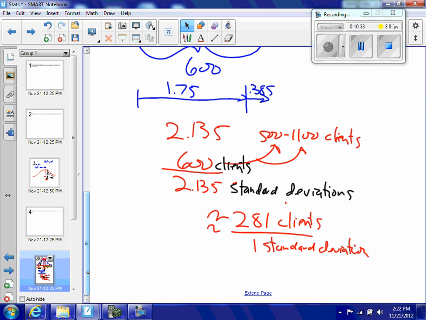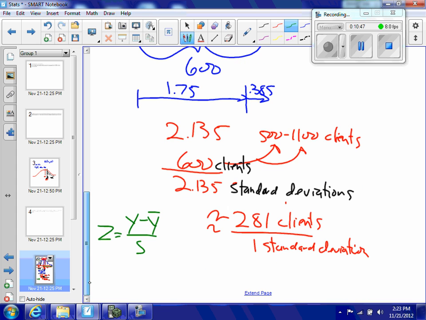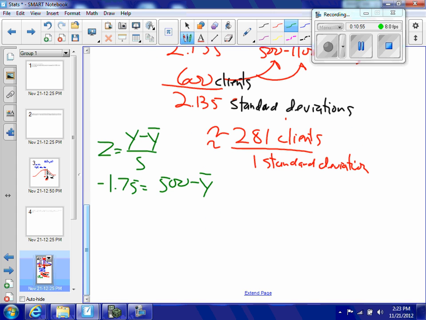I'm going to use my formula z equals y minus y bar over s. So I had my z for the 500 was negative 1.75. Negative 1.75 is equal to 500 minus y bar divided by the standard deviation I just found of 281.